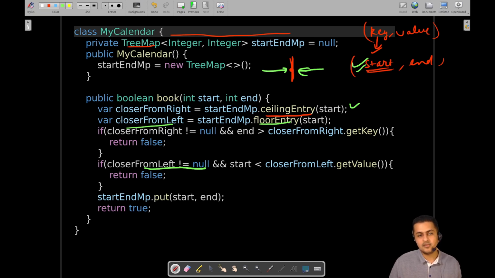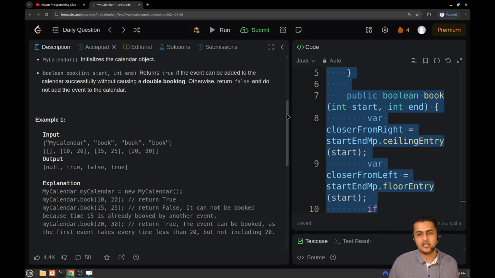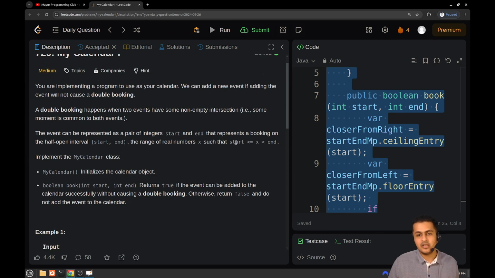Similar kind of check we are doing for the closest meeting from the right. If that particular conflict happens, then we will return false, and we will not add the current meeting as it would result in a double booking. A thing to be noted here is that we are not considering equality because it is explicitly mentioned in the problem statement that the interval is open from the end side.